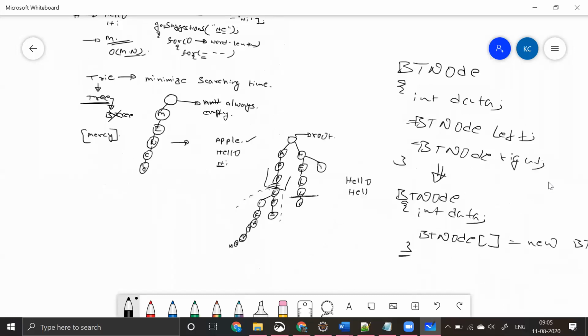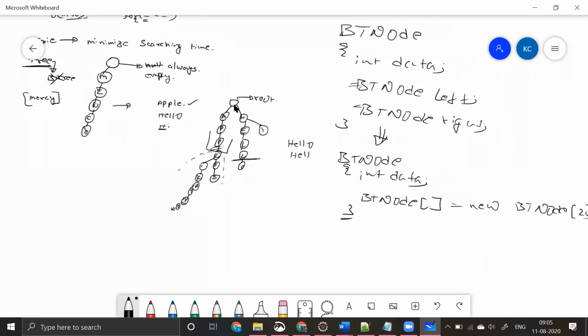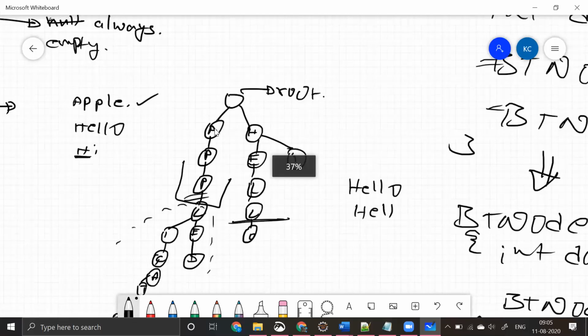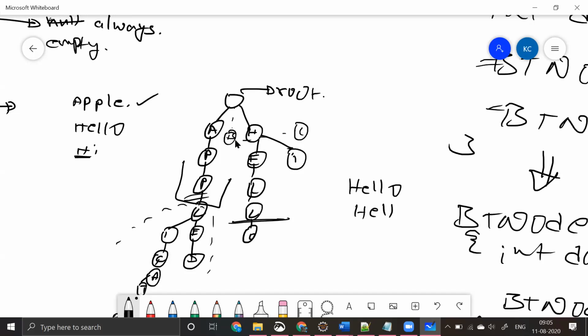If we see our previous examples, after the root there can be nodes from A, then B, then C, until Z. After A also there can be children, so instead of just P, A can have a child A, B, C, D, E, F, G, H until Z. Every child can have children from A to Z. I'm considering capital A and small a as the same.